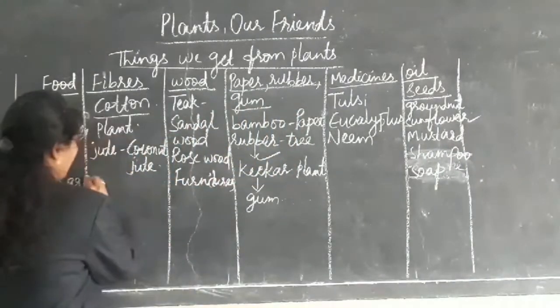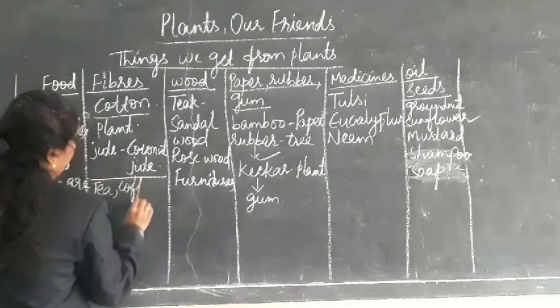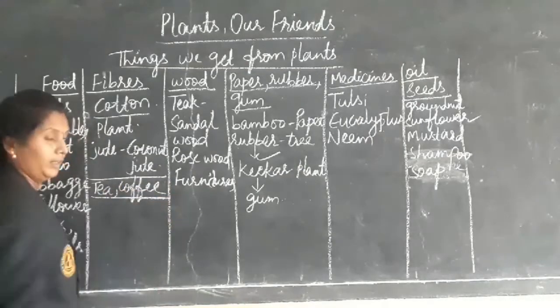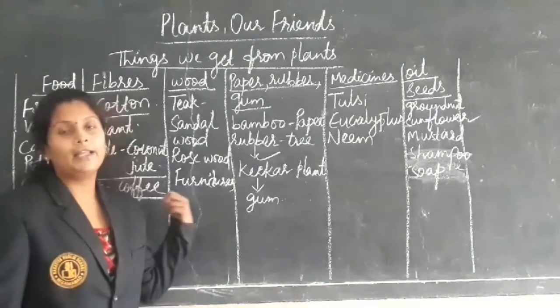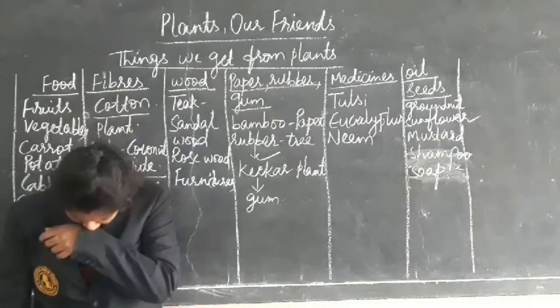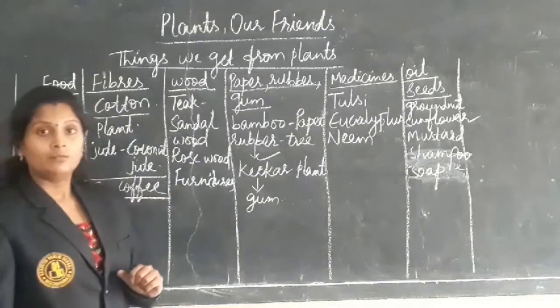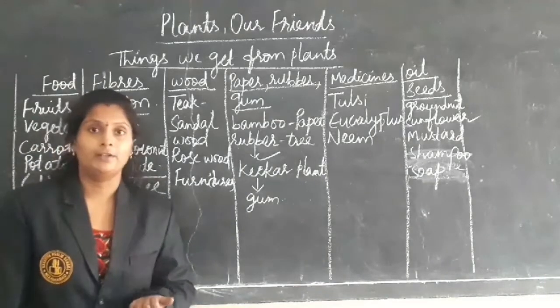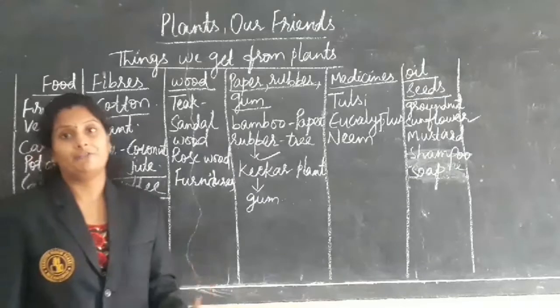Next, coming to tea and coffee. We are getting tea and coffee from the seeds of the tea and coffee plants. From the tea and coffee plants we are getting tea and coffee powder. They make it as a powder. And also perfumes.